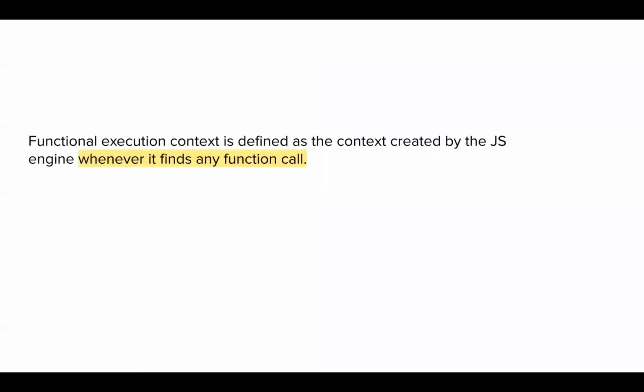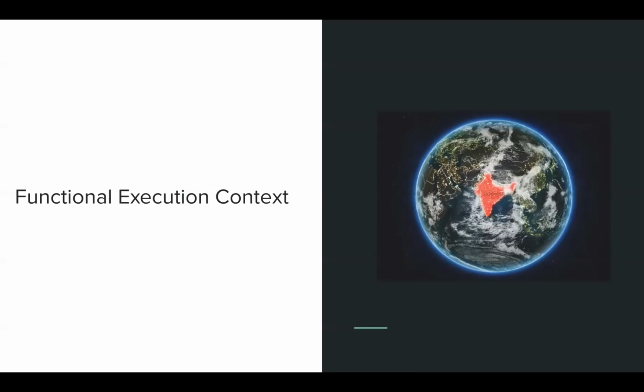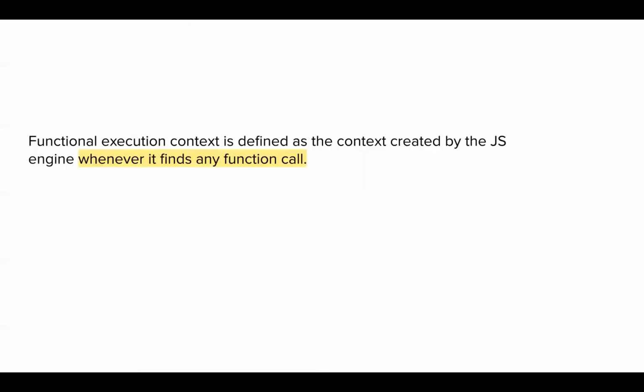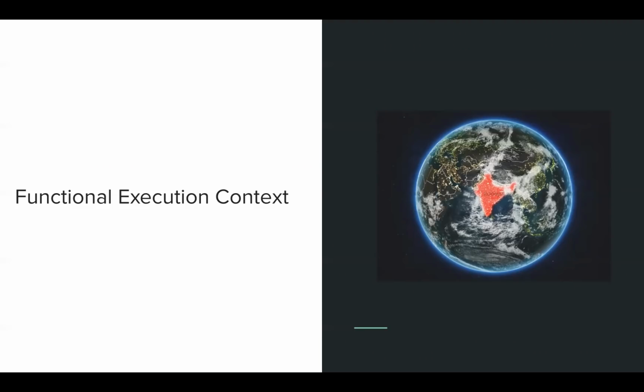Whatever variable you define inside of a function is accessible to that function only. Like Diwali, it is primarily accessible to Indians only. Okay, don't think about how you can celebrate Diwali in New York as well. Still, these things inside a function are only accessible to the function. And I'm talking about variable declaration and function declaration.